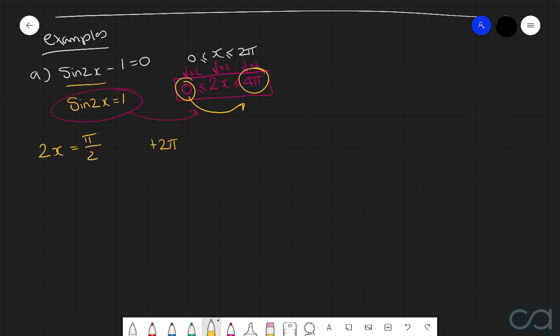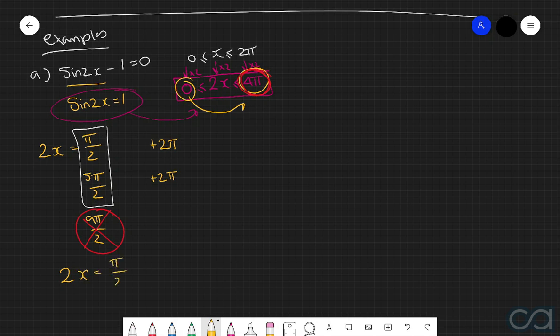So if we add 2 pi to the solution, then we get 5 pi over 2. Then if we add on a further 2 pi, we get 9 pi over 2. Now the only problem with this last answer here is that 9 pi over 2 is greater than 4 pi, which means that it does not fit in our new domain. So therefore we cannot consider this answer here. So the only two solutions that we have to consider are these two here. So let's just quickly write this out in a nicer format. So we can now say that 2x is equal to pi over 2 and 5 pi over 2.